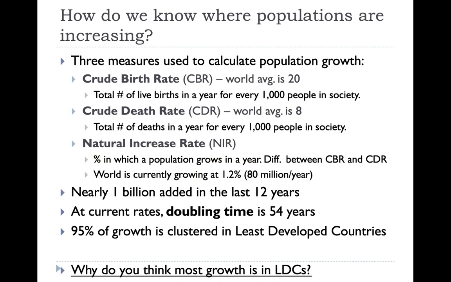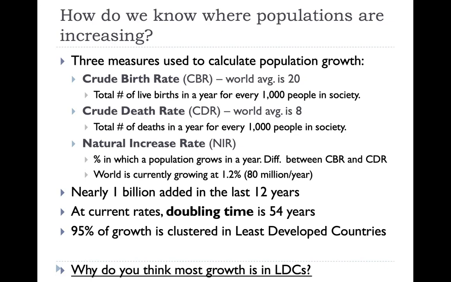So, how do we know where populations are increasing? Or what statistics do we look at when we measure population? There are 3 different measures that we use to calculate population growth. They are crude birth rate, crude death rate, and natural increase rate. The crude birth rate, or the CBR, is the total number of live births in a year for every 1,000 people in society. So if you take 1,000 people, how many babies are going to be born? Currently, the world average is about 20.